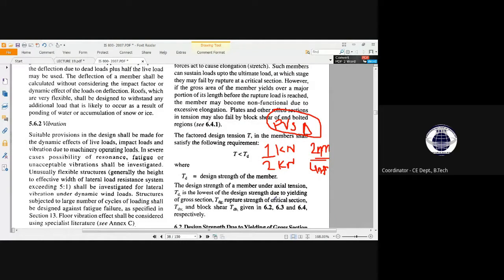If you apply 3 kilonewton, then it is showing say 6. It means that it is increasing. Definitely it is increasing. The more you are providing a load, the more the deflection is increasing. But there is a relation, right? What is that relation?